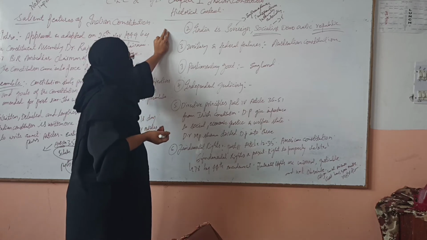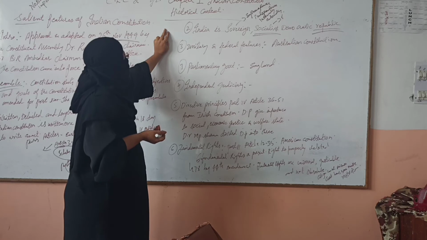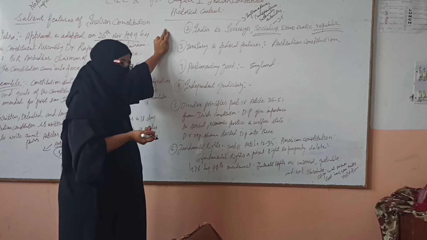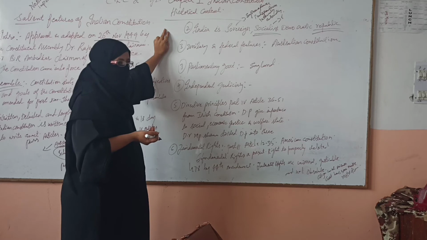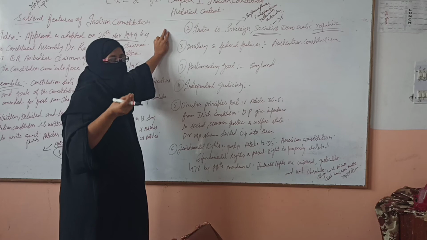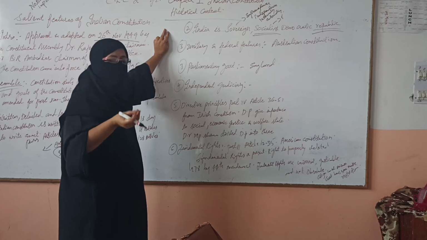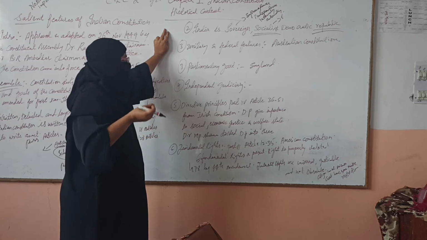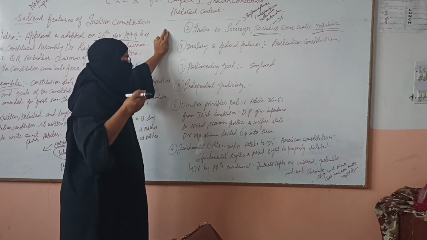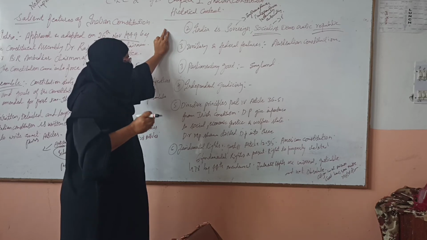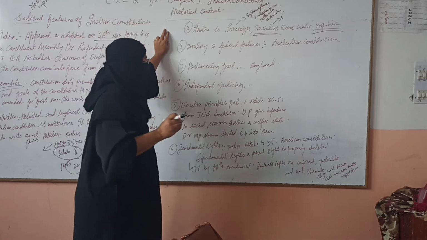Okay. So now let's see another point, that is parliamentary government. The Constitution of India provided parliamentary government both at the center and the state. Here the executive is responsible to the legislature. Parliamentary government is one in which the executive is responsible to the legislature for its actions. And this idea of parliamentary government is borrowed from the Constitution of England.